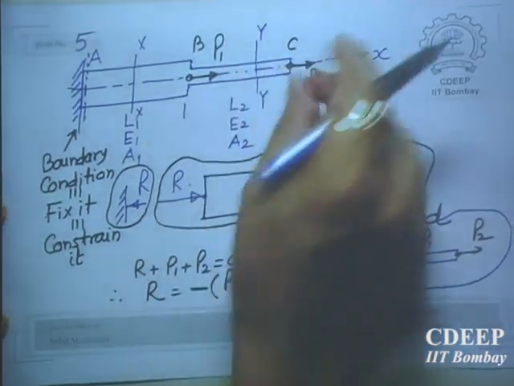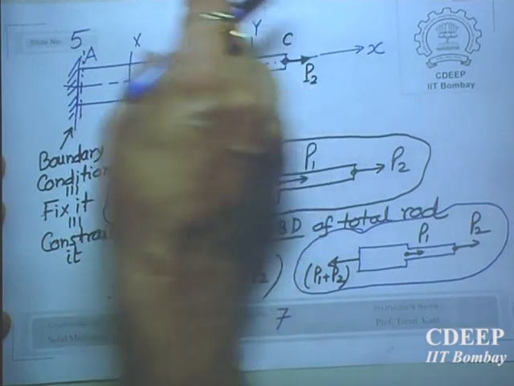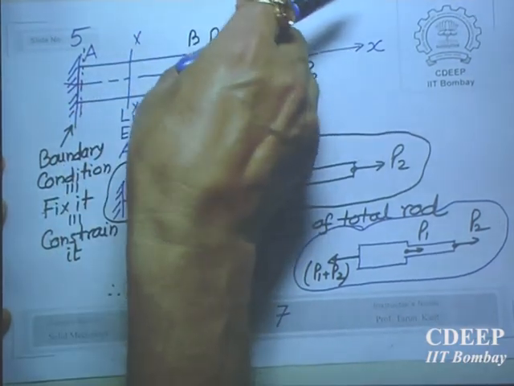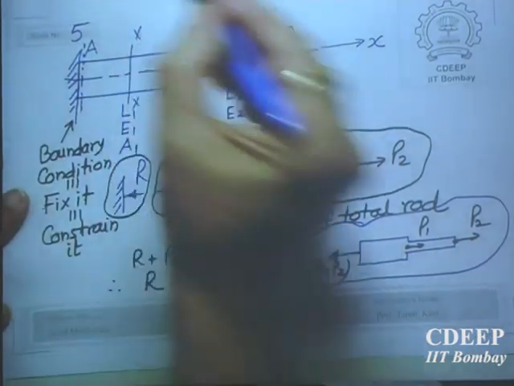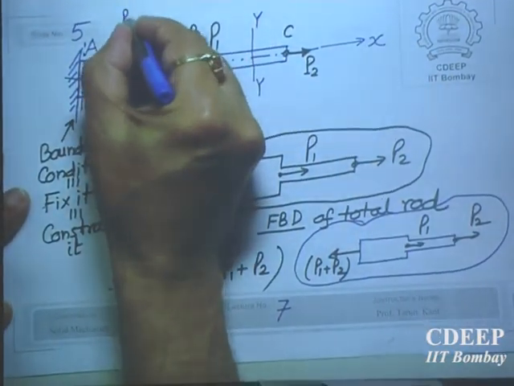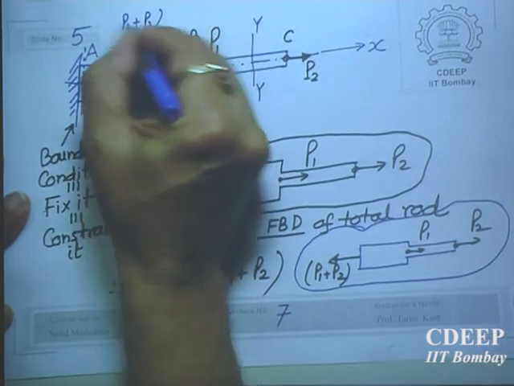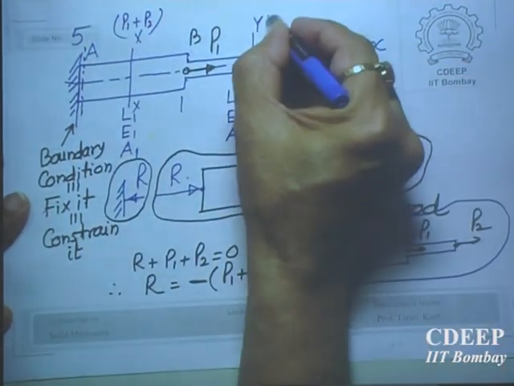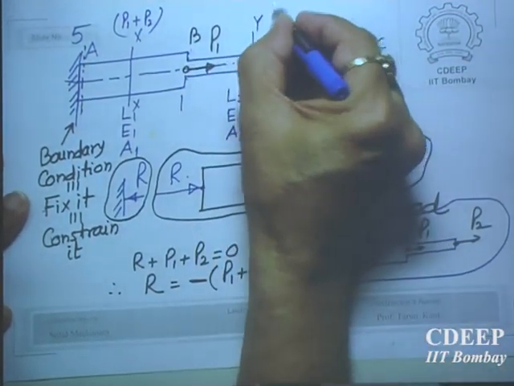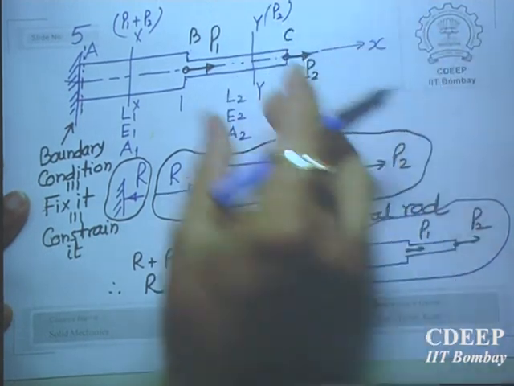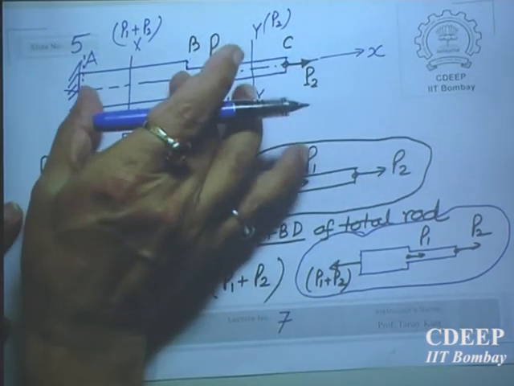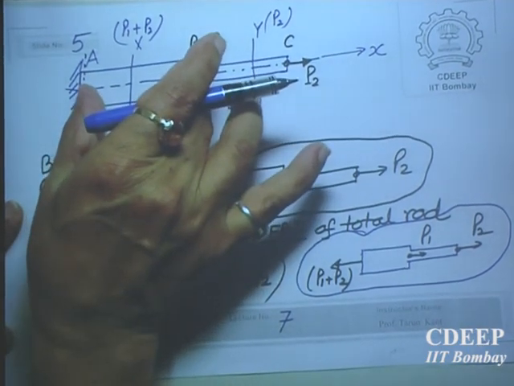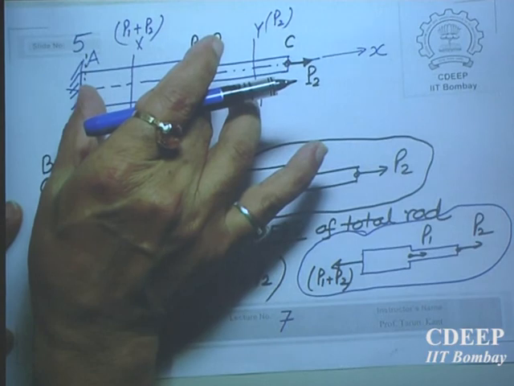Y can be anything between B and C, and this section XX can be anywhere between A and B. So here at any cross section you have P1 plus P2, and here you have only P2. That means this portion is subjected to P2 tensile, while this one is subjected to P1 plus P2 tensile force. Is it clear?